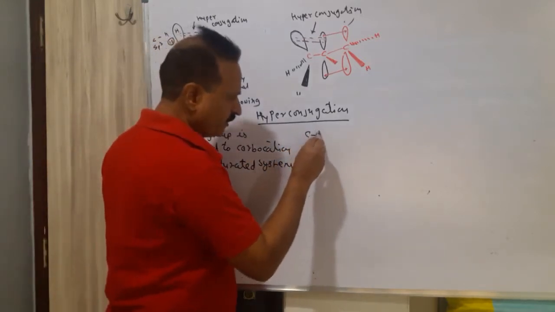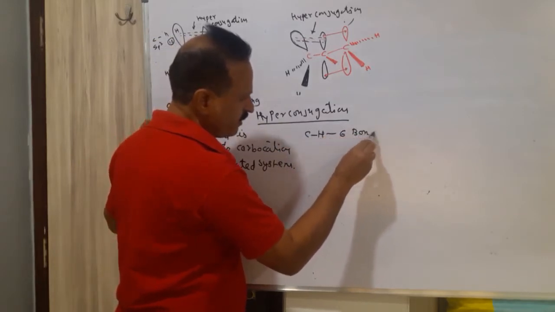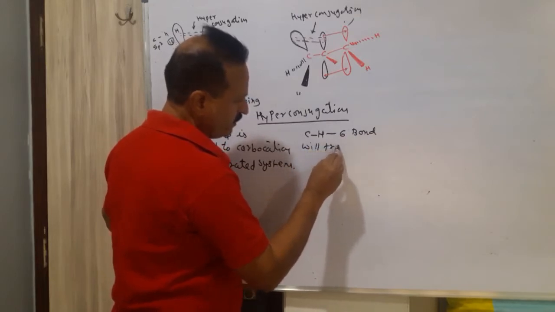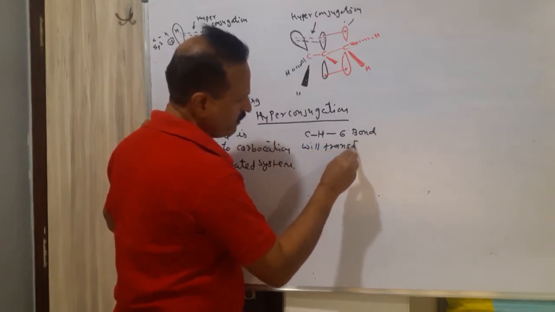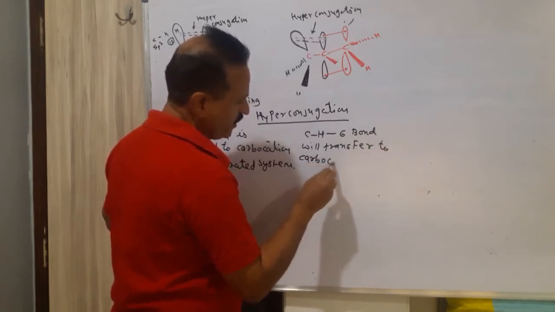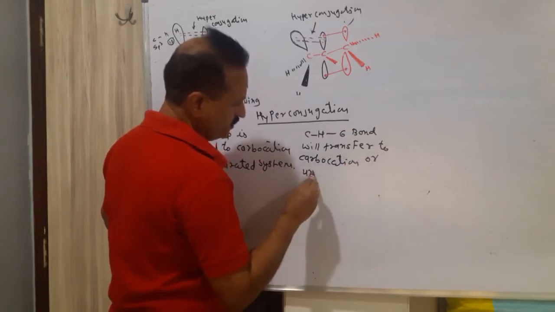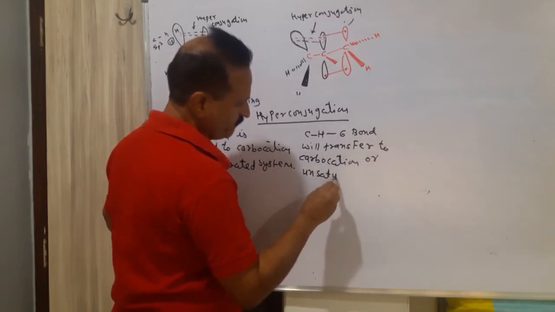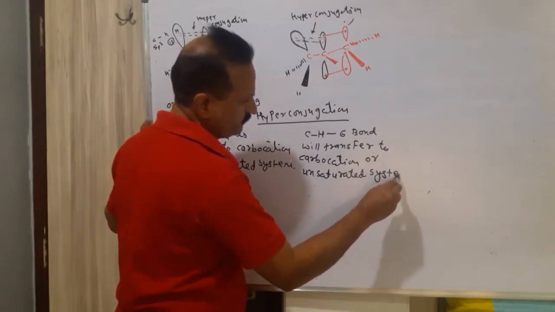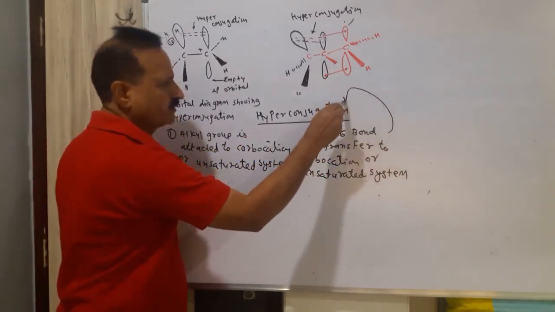The CH sigma bond will transfer to the carbocation or unsaturated system. That is to be said hyperconjugation.